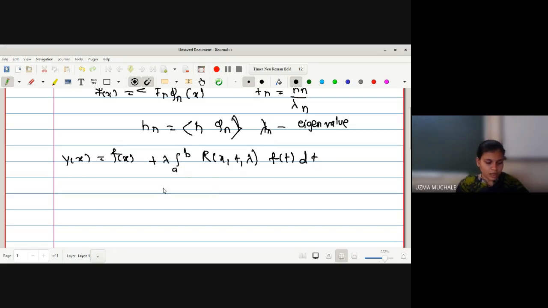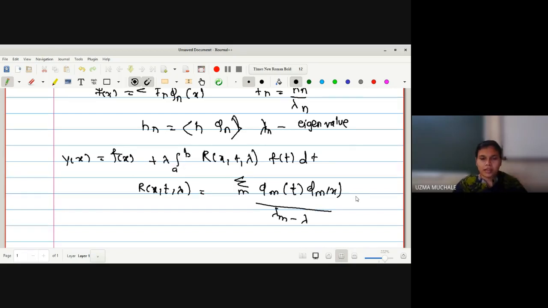Okay. Now in that case, the value of r of x, t, lambda is nothing but summation over m of phi m of t into phi m of x divided by lambda m minus lambda. Okay. So these are the terms provided to us.